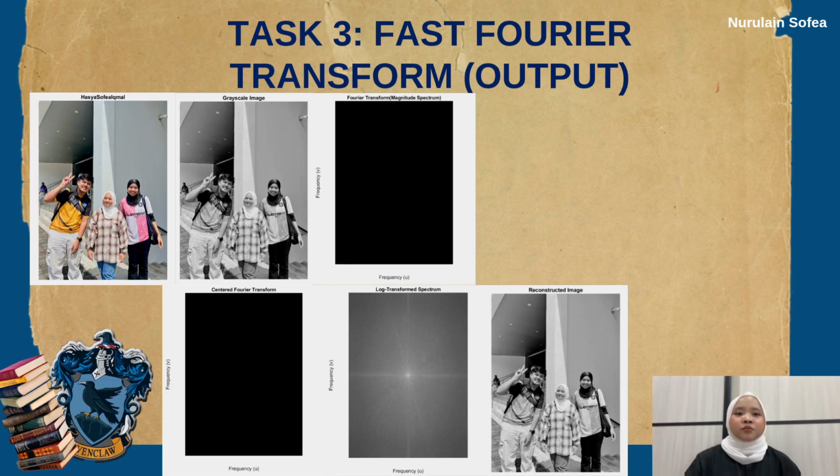This is the output that I got. First is the original image. The label is Hasya, Sofea, Iqmal, which represents the three of us. Second, we got the grayscale image. Third is the Fourier transform magnitude spectrum. Next is the centered Fourier transform, and then the log transform spectrum, and finally the reconstructed image.